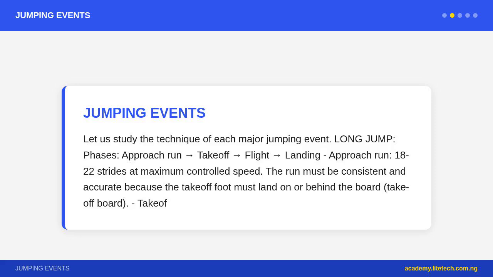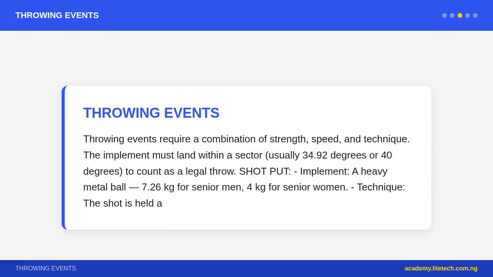Throwing events require a combination of strength, speed, and technique. The implement must land within a sector, usually 34.92 degrees or 40 degrees, to count as a legal throw. Shot put. Implement: a heavy metal ball, 7.26 kilograms for senior men, 4 kilograms for senior women.